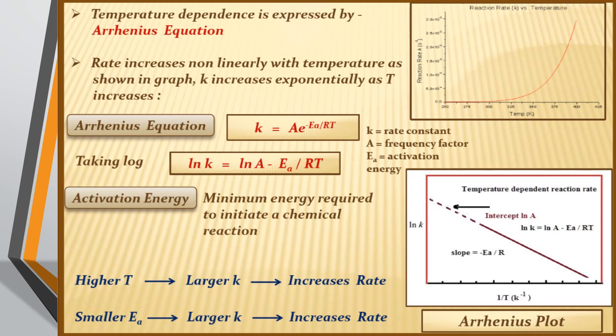That is, ΔH, we know change in enthalpy, is equal to activation energy of forward reaction minus activation energy of backward reaction.